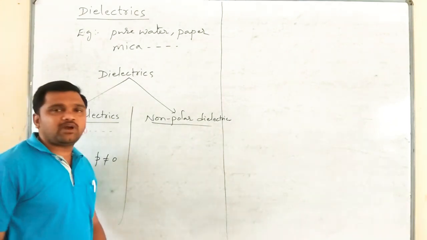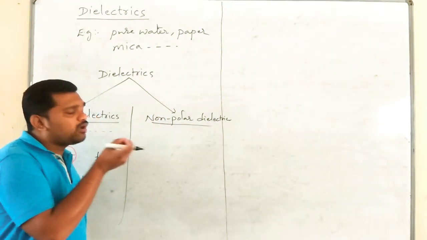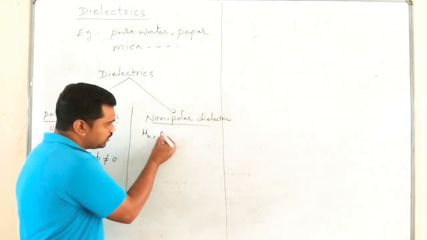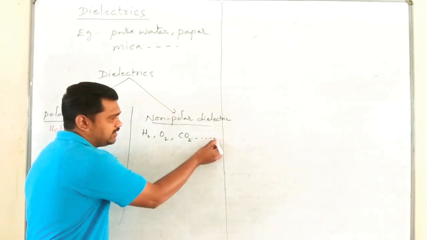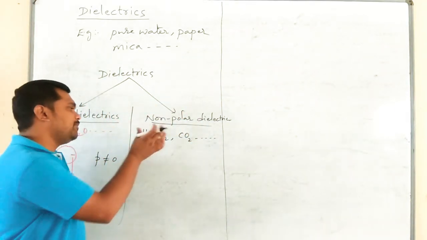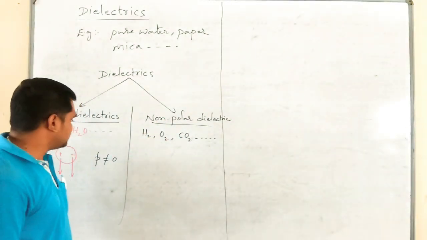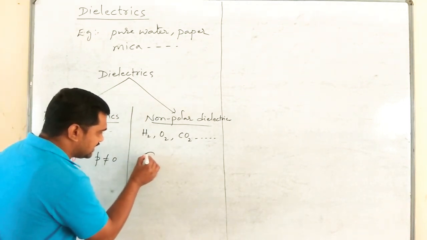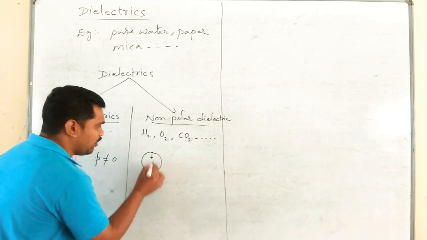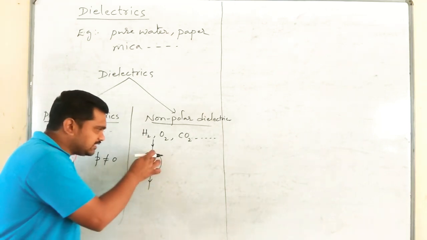Non-polar dielectrics are the dielectrics made up of non-polar molecules like H2, O2, CO2, etc. Here the center of positive charge and the center of negative charge will coincide, like this, they come in a straight line.